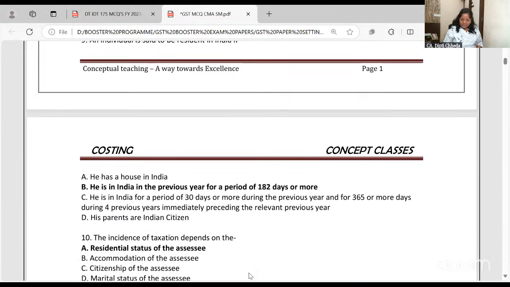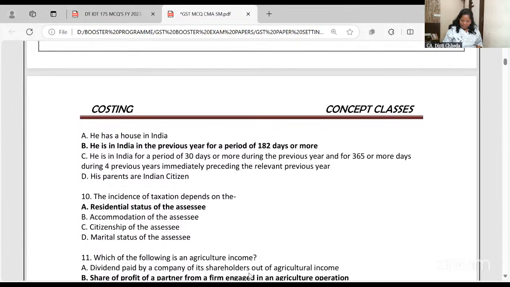An individual is said to be resident in India if he has a house in India. He is in India for more than 182 days. He is in India for 30 days or more. It is not 30 days. If it were 60 days or more and 365 days in the 4 preceding years, then this would be correct. Or his parents are Indian citizens. So obviously the condition is he should be in India for 182 days or more.